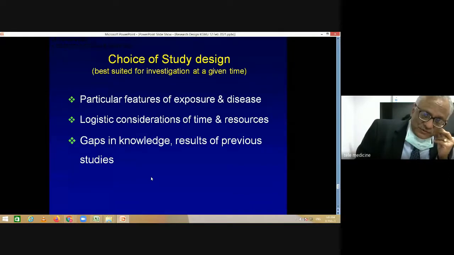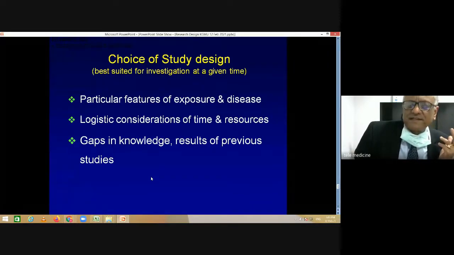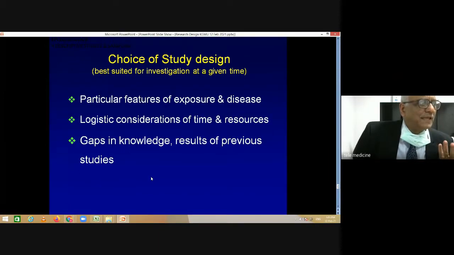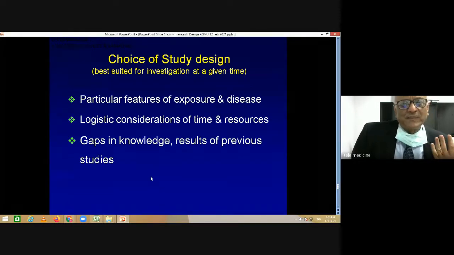Now, the thing is, how do you choose a study design finally? We have all these kinds of studies available, from the descriptive kind to the analytic kind, whatever we have just talked about. Then how do you choose a particular study design? What is best suited for a particular investigation at a given time depends on the particular features of exposure and disease, which means how frequent is this exposure? How common is the disease? And that depends on whether you should do a cohort study or a case control study.